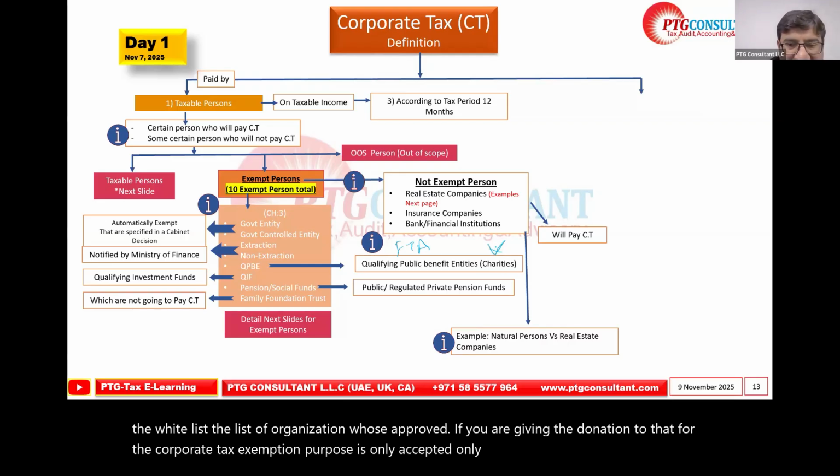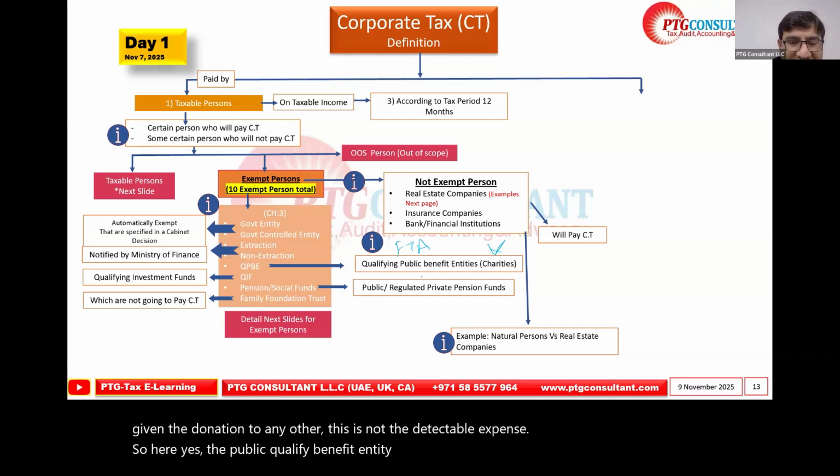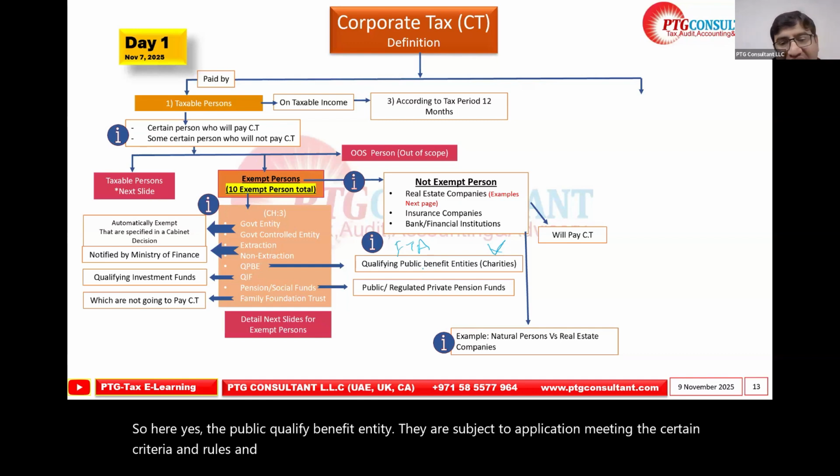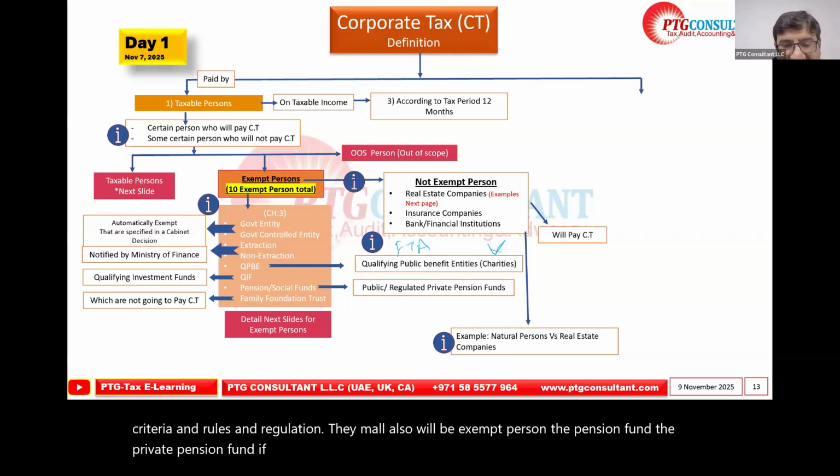If you give a donation to any other, it is not a deductible expense. The public qualifying benefit entity is subject to application, meeting certain criteria, rules and regulations, and will also be an exempt person. The private pension fund, if they meet all the criteria, will also be an exempt person.